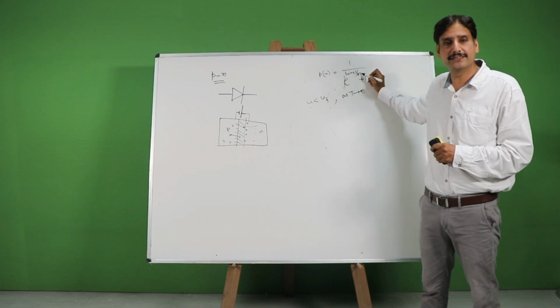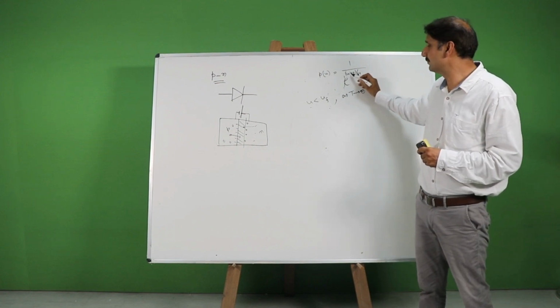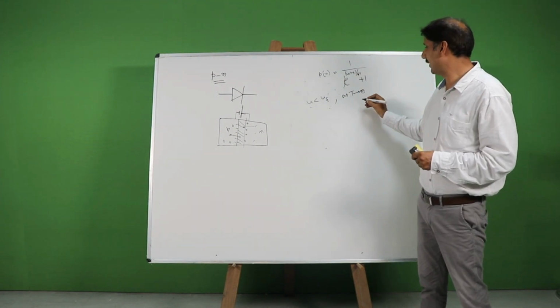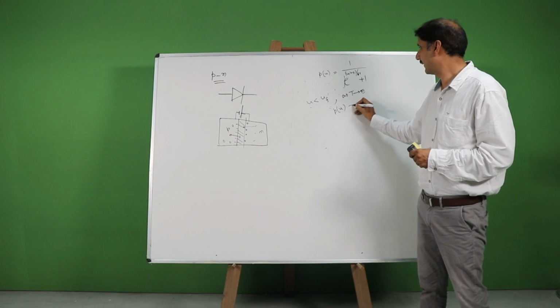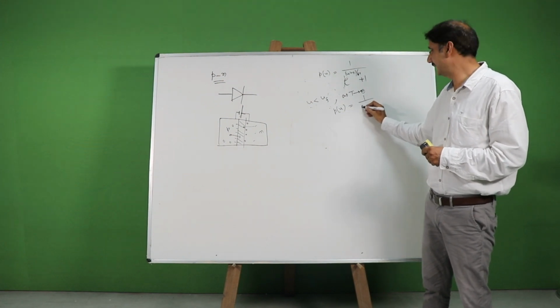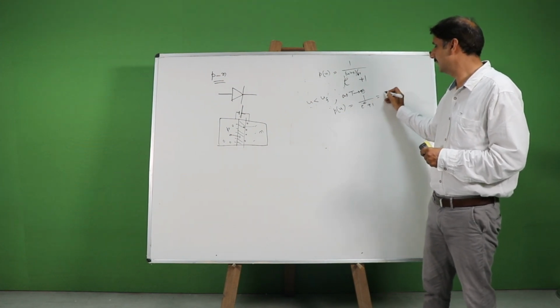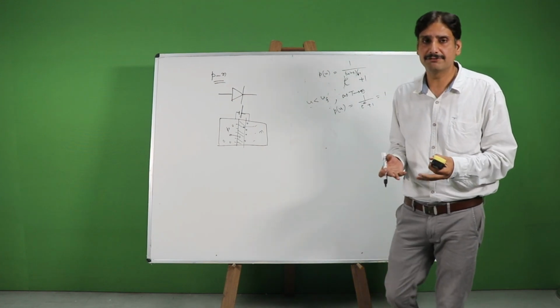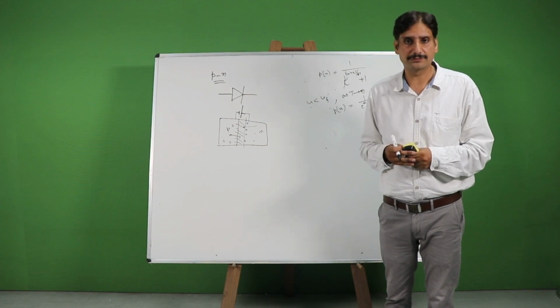The denominator is going to 0. This means that (U minus Uf) over Kt will become negative infinity. So it will acquire a value equal to 1 by e raised to the power minus infinity plus 1, which is equal to 1. That means the probability of that level being filled is exactly equal to 1.